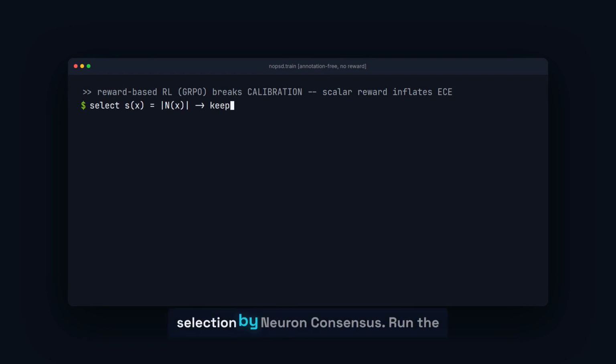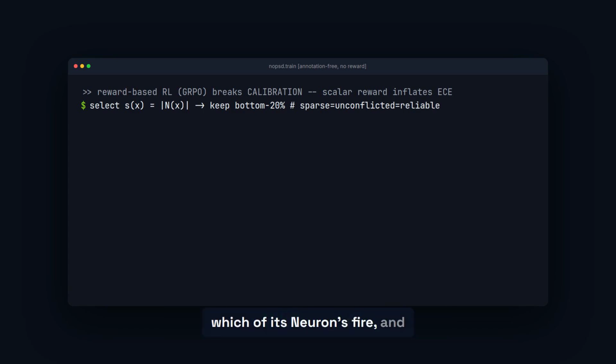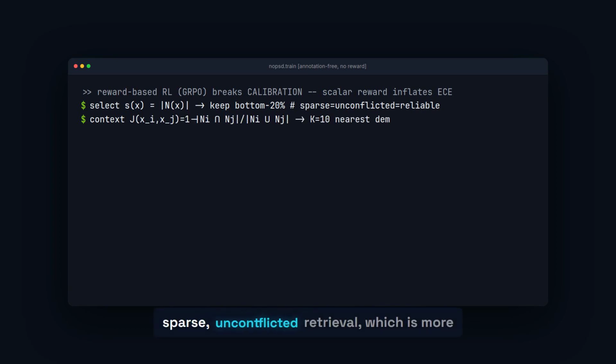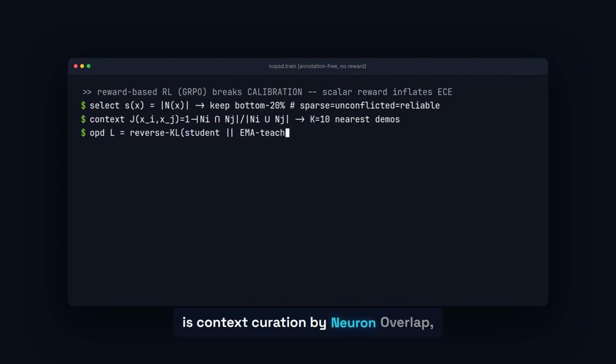Stage 1 is data selection by neuron consensus. Run the model on an unlabeled example, record which of its neurons fire, and count them. The count is a consensus score. Few active neurons means sparse, unconflicted retrieval, which is more reliable and less prone to hallucination. Keep the bottom 20%. Stage 2 is context curation by neuron overlap.